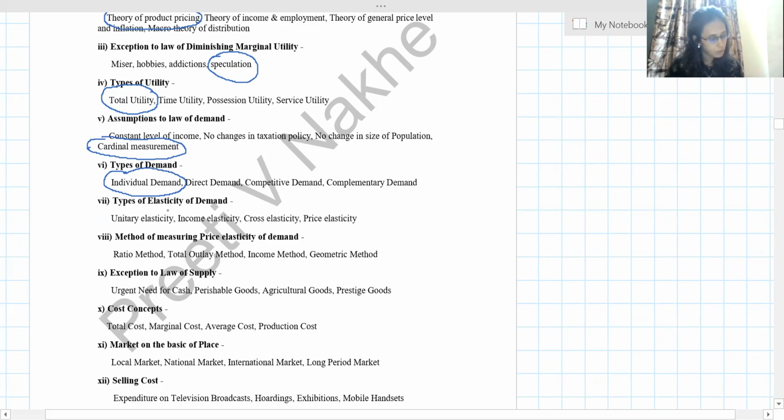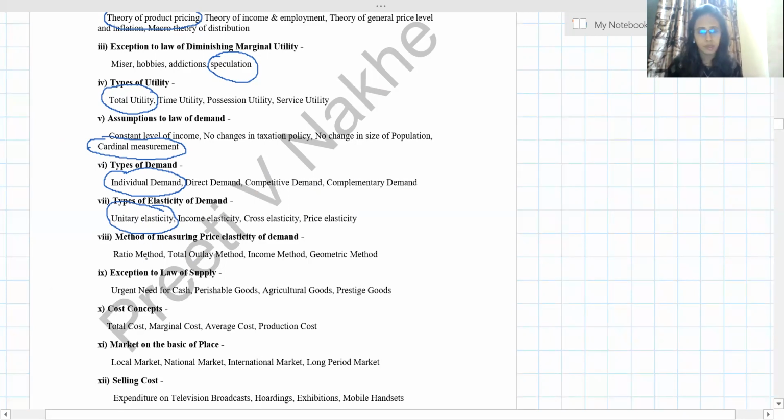Types of elasticity of demand. We know income, cross, and price. Unitary is a type of price elasticity of demand, so that is the odd one out. Income, cross, and price are the three types of elasticity of demand, and whatever unitary is there is part of price elasticity.